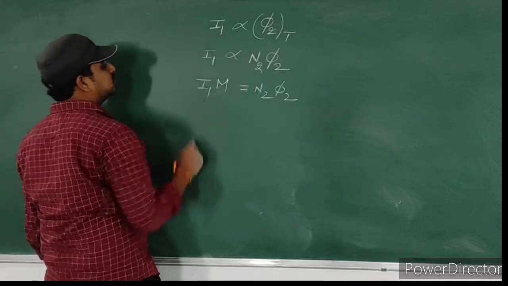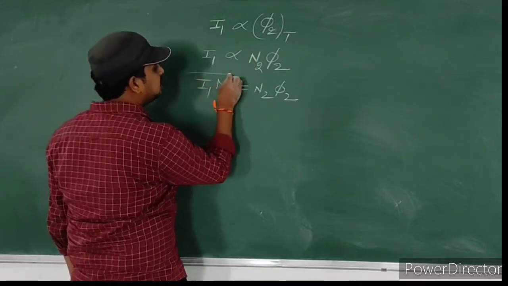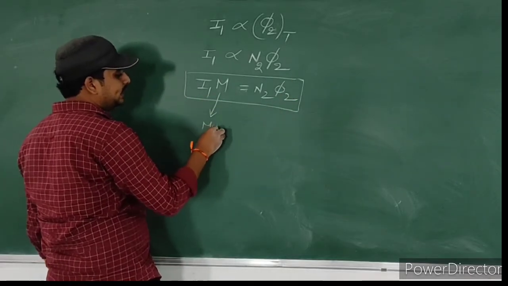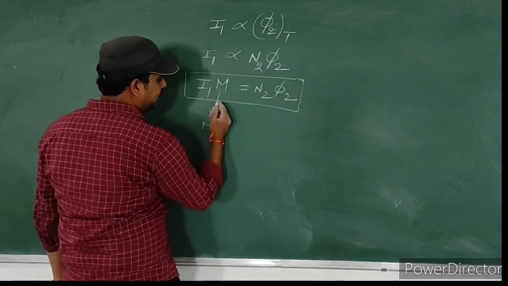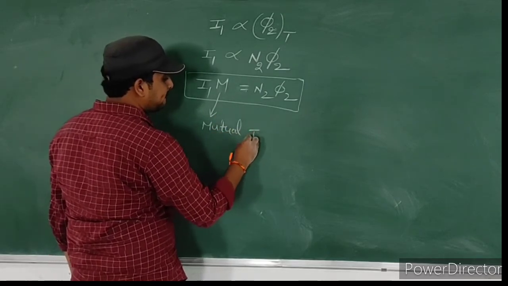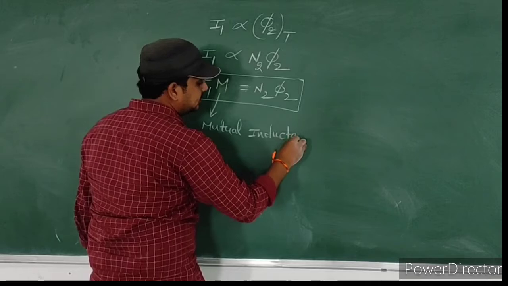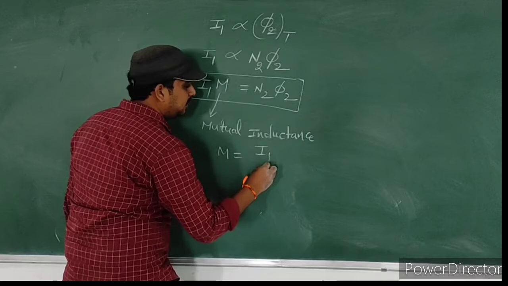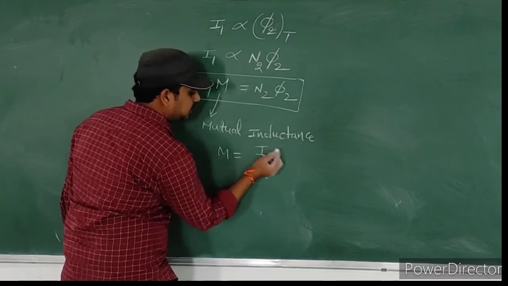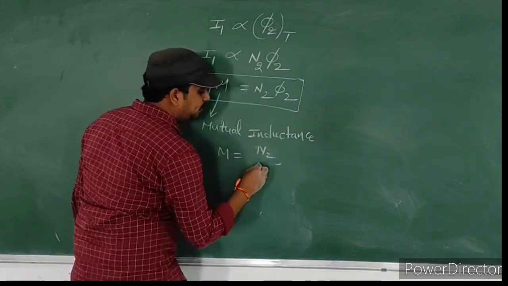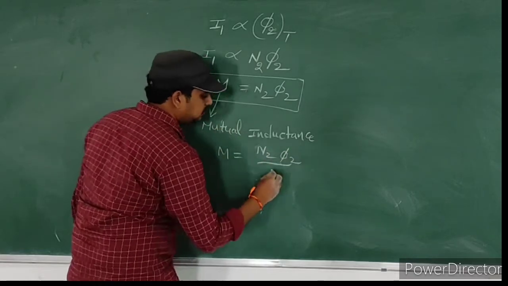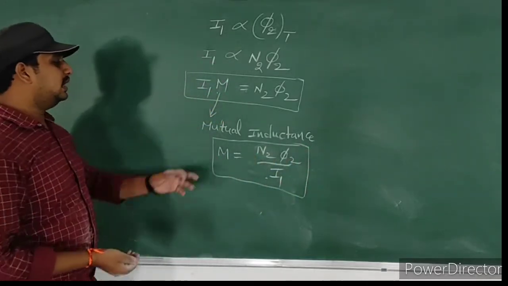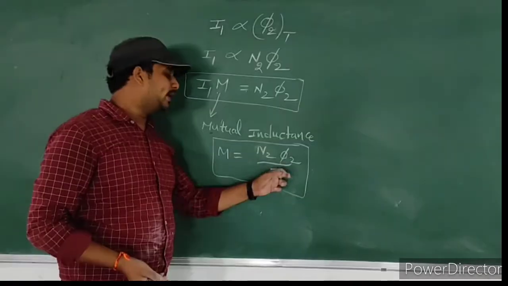While we are removing this proportionality, we are placing some constant. That constant is here M. Here M is nothing but mutual inductance. Okay, that M is equal to N2 pi 2 by I1. Here the mutual inductance formula is N2 pi 2 by I1.